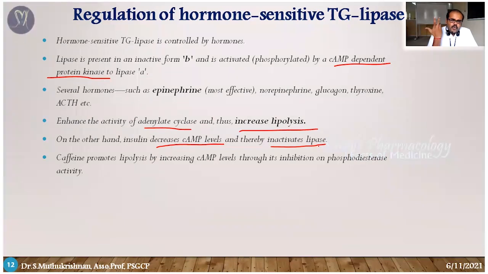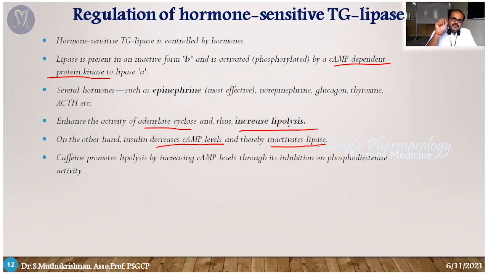What is the purpose? Why is insulin doing this kind of activity? The insulin must reduce the blood glucose level. That is its important role. At the same time, it is going to control the lipolysis process, because lipolysis produces a large amount of energy, so the glucose would not be utilized at all. So it acts on this mechanism.